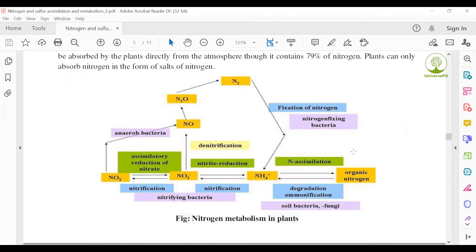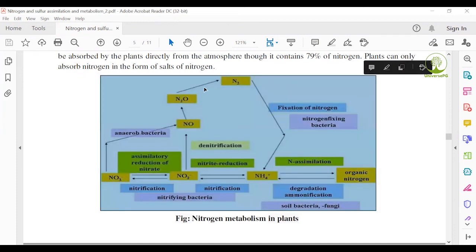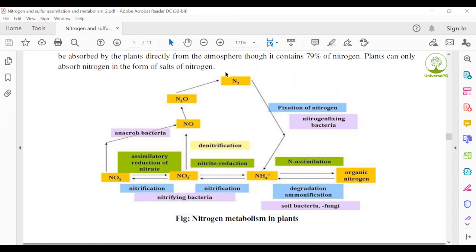In this reaction, some aerobic bacteria are included. Therefore, denitrification occurs, and nitrite ion is converted to nitrite. Therefore, it is nitrogen dioxide and nitrogen. It is the nitrogen metabolism process.